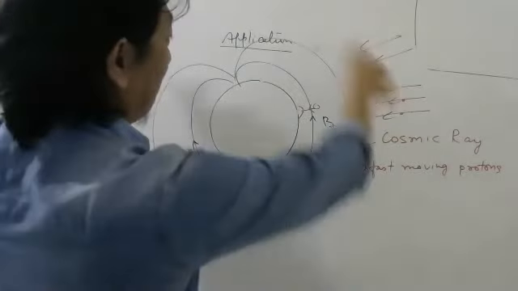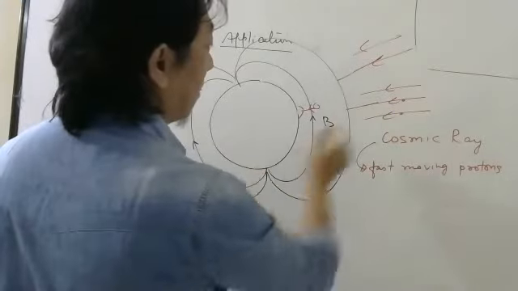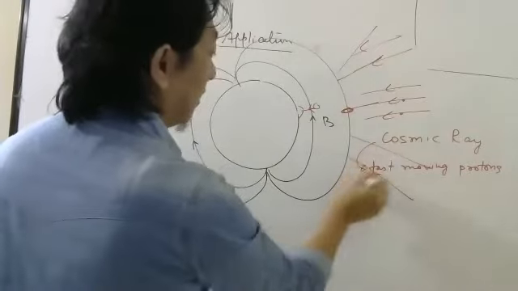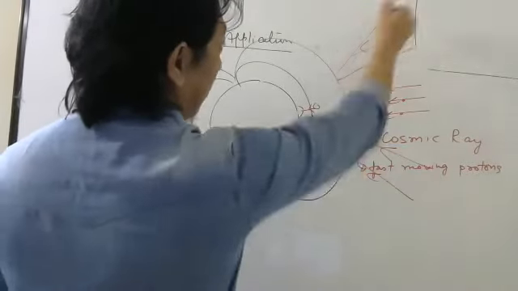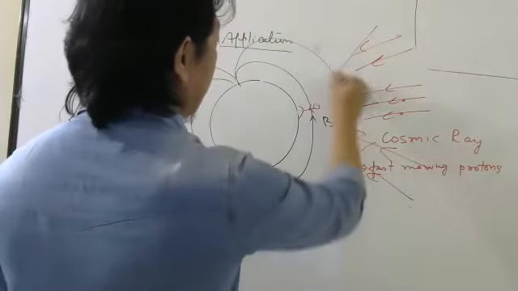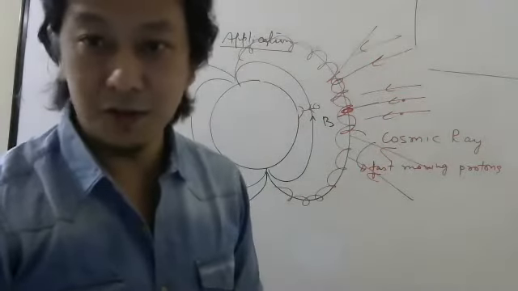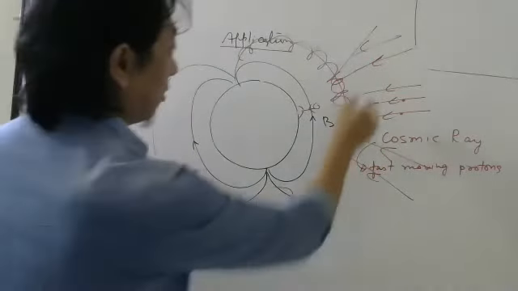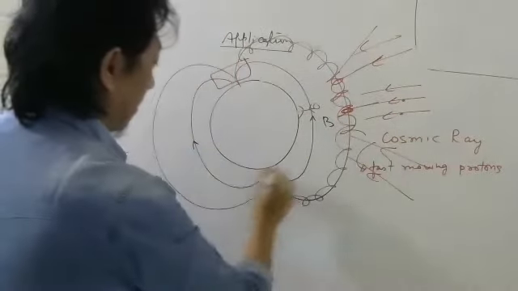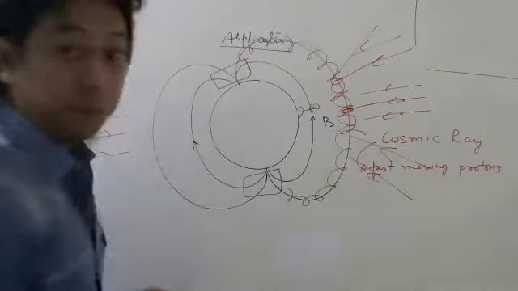This Earth's magnetic field, what it will do when the charges come at some angle: some of them may come perpendicularly, so they will start moving in a circle. Most of them will come at some angle. So once they come at an angle, they may spiral around the magnetic field. Understood or not? As they spiral around the magnetic field, instead of coming towards here, they all will end up this side, near the poles.